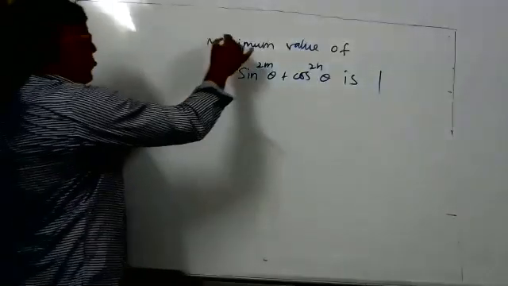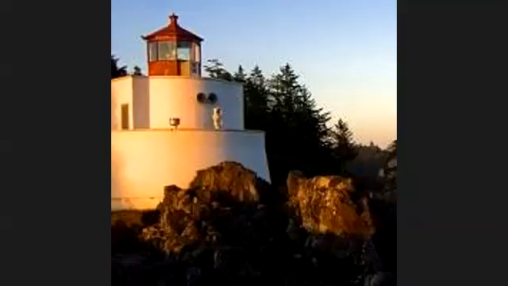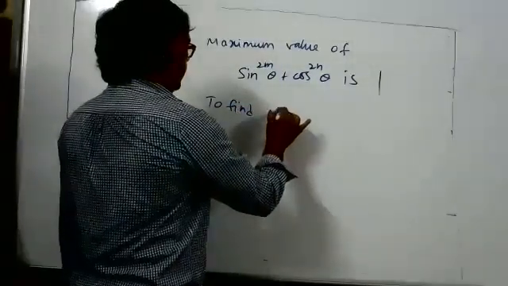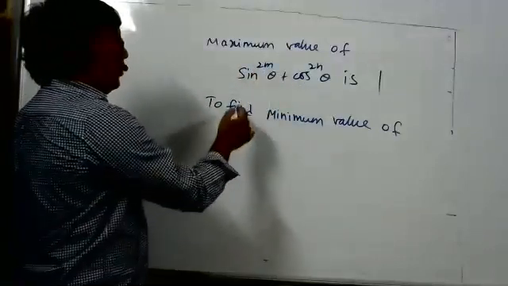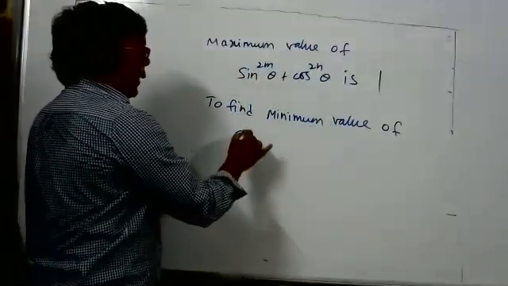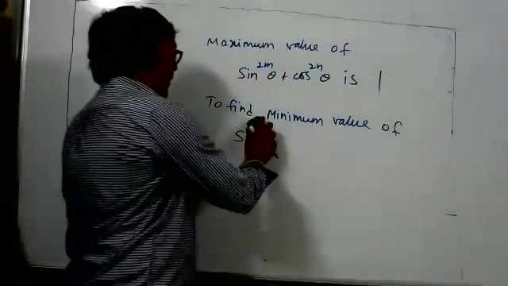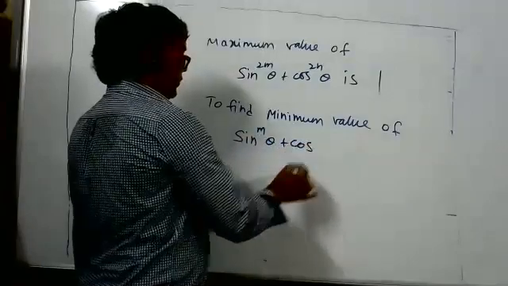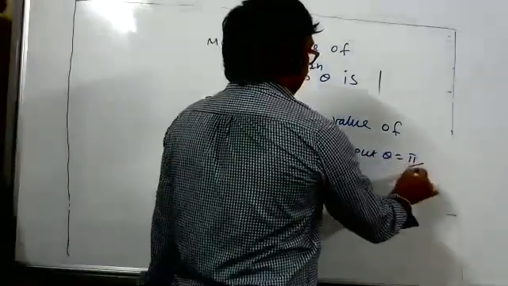To find the minimum value of sine to power m theta plus cos to power n theta, put theta equal to pi by 4. No proof, time is not there.